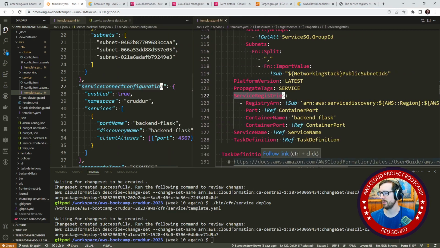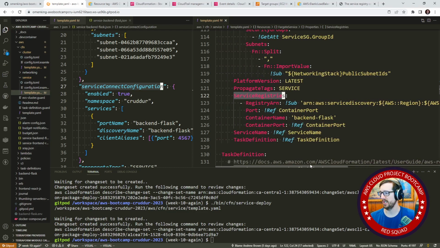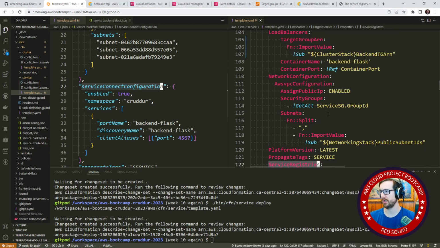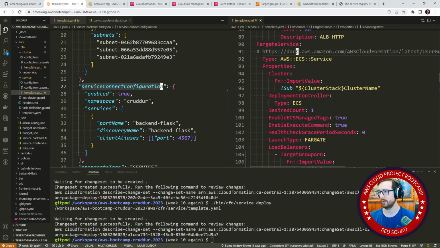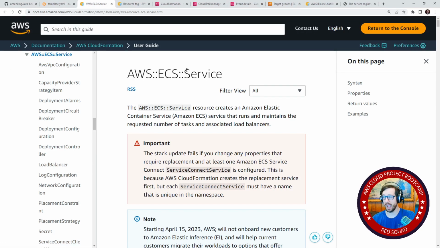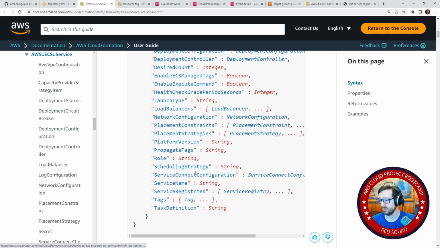And if we look at this, we have a registry on here, SRV, creditor, backend, Flask. So the question is, does this already exist, or is that, because it has a registry ARN, so it has to exist before we do that, right? If we look here, it doesn't work exactly like that. So let's go take a look at the documentation for the service, and maybe ChatGPT lied to us, and there's another way, because maybe that's for if you already have an existing one, you're attaching one, maybe you can create one on the fly here. So we'll go down here, and look, there's this service connect configuration, but we're using service registries.